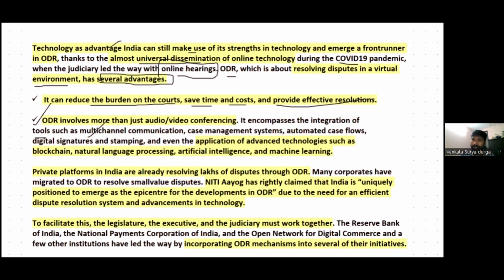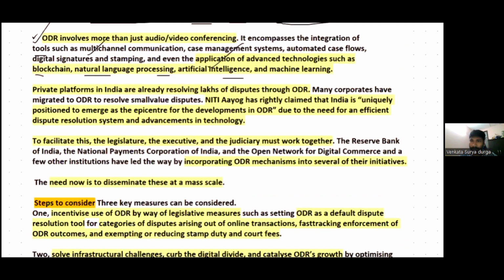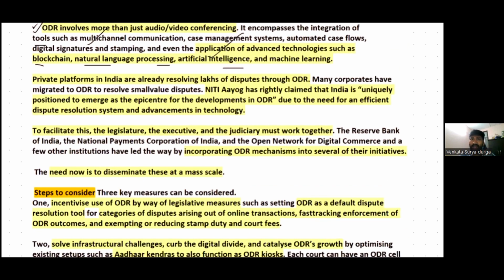So it involves integration of a wide variety of tools, and it also involves application of advanced and emerging technologies like blockchain technology, natural language processing, artificial intelligence, and machine learning. Therefore, it will also facilitate the growth of emerging technologies, right?